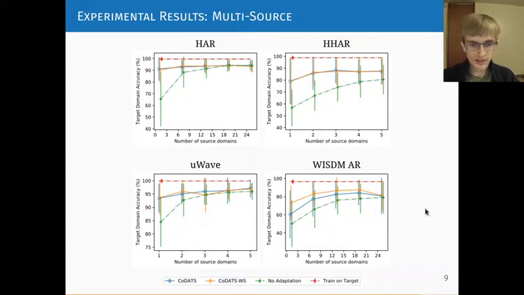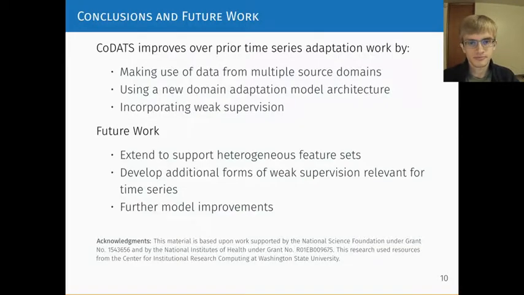Overall, we find that CODATS can yield an improvement by using multiple source domains, and we can obtain further improvements by also using weak supervision. To summarize, in this work, we introduced CODATS, which improves over prior time series domain adaptation work by making use of data from multiple source domains, using a new domain adaptation model architecture, and including weak supervision. Future work includes extending to support heterogeneous feature sets, developing additional forms of weak supervision relevant for time series, and further model improvements.